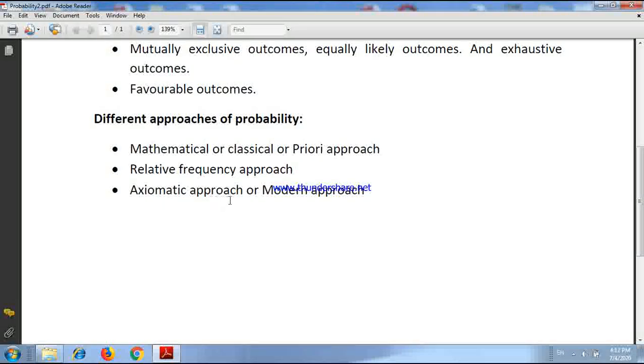Or you can say that in axiomatic approach we apply some set theoretic approach to deal with the probability. But in classical or mathematical approach, that set theoretic approach is not applied. Now in mathematical approach some limitations are there. I will discuss it. That means in all the situations we cannot apply the mathematical approach. So these drawbacks are overcome by a relative frequency approach.